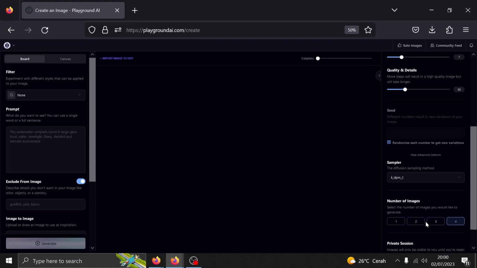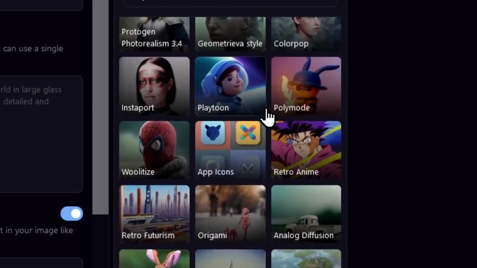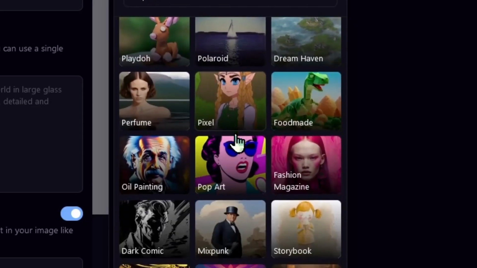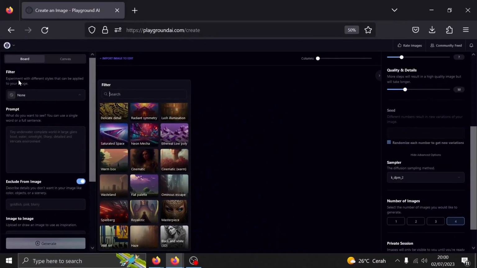Also, if you noticed, I changed my generation model from Stable Diffusion 2.1 to 1.5. It's due to the 1.5 having some more filters available for it. It functions as some sets of predetermined prompts based on the sample displayed. Note that each of the filters is specifically made for a certain style of images. You can try them one by one to get the idea of which filter best suits your image. But I'm just going to use none for this video.